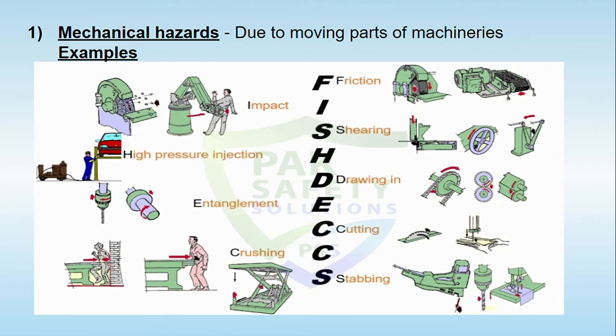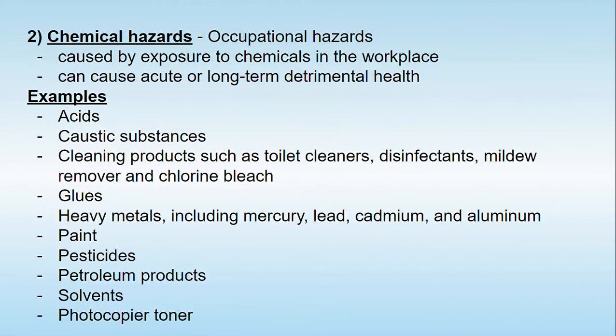So these are the various types of processes or mechanisms you find in various machineries, and if any of these mechanisms in any of the machineries comes into contact with either the human body, any material, or the environment, then it adds hazards to that particular thing, and the hazards generated from this type of thing are known as mechanical hazards.